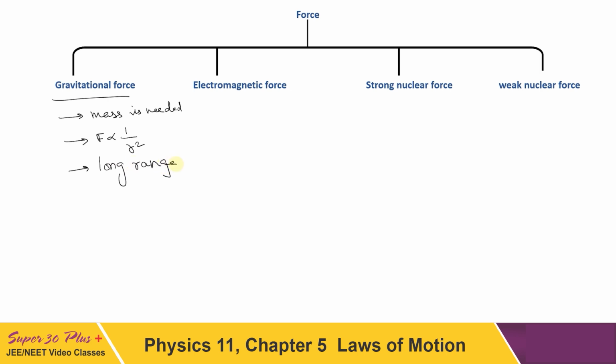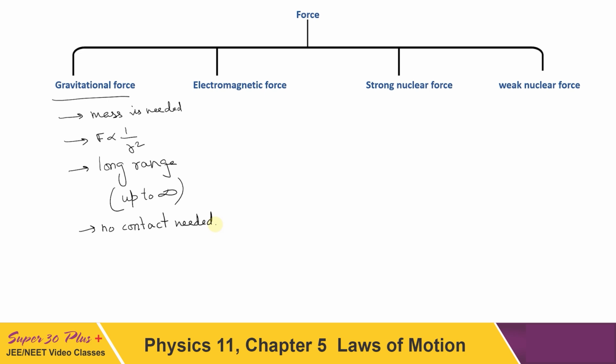Theoretically, this range goes up to infinity, so we can consider that this kind of force is effective up to infinity. One more thing about gravitational force is that no contact is needed between the two bodies exerting forces on each other. So these are the special features of gravitational force.